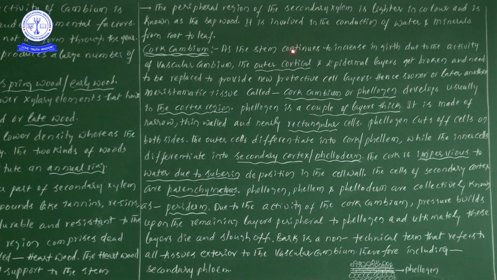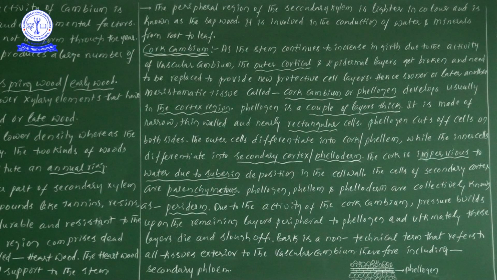As the stem continues to increase in girth due to the activity of vascular cambium, the outer cortical and epidermal layers get broken, because pressure is coming from inside towards the outside. The outermost protecting layer is the epidermis, and just below the epidermis are the cortical cells.